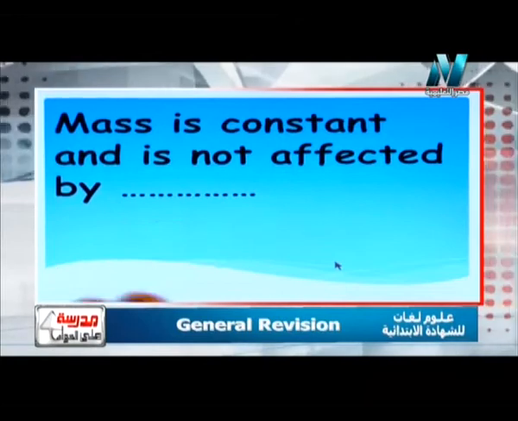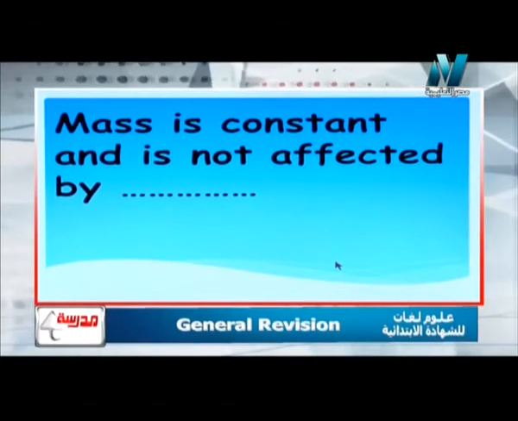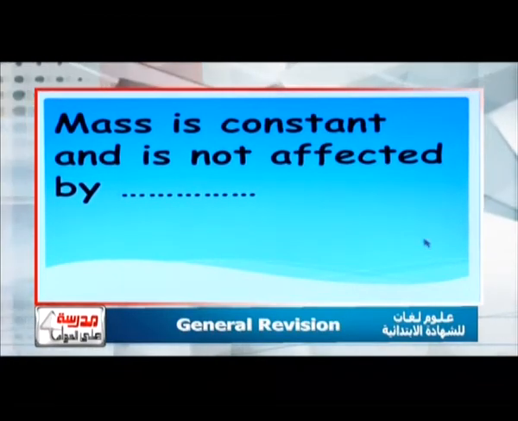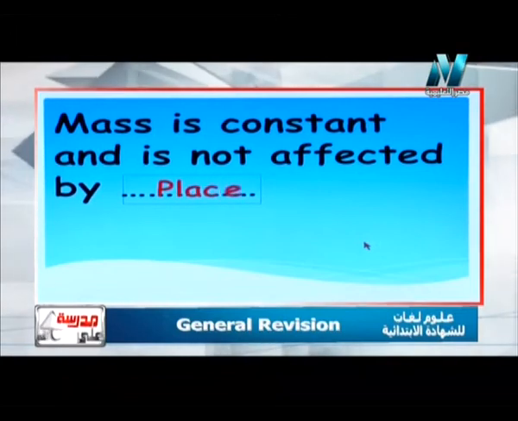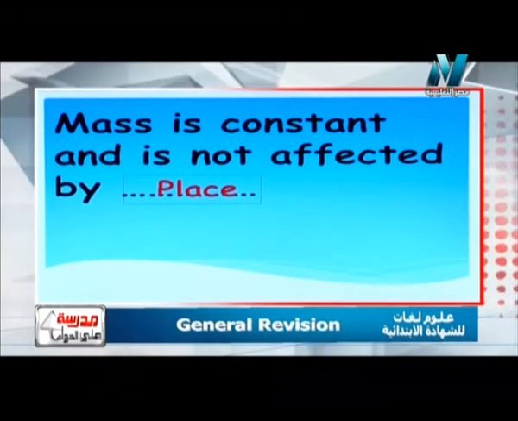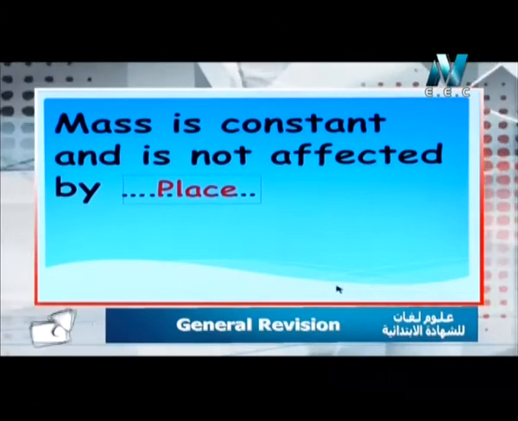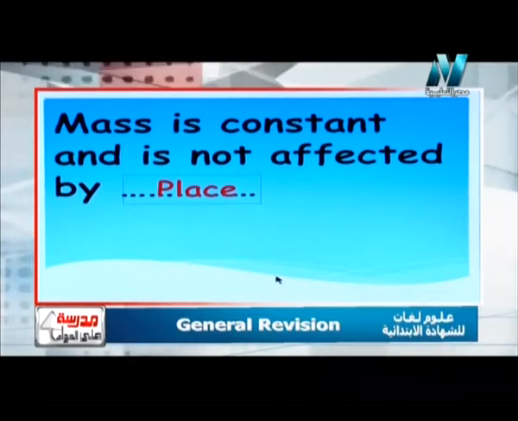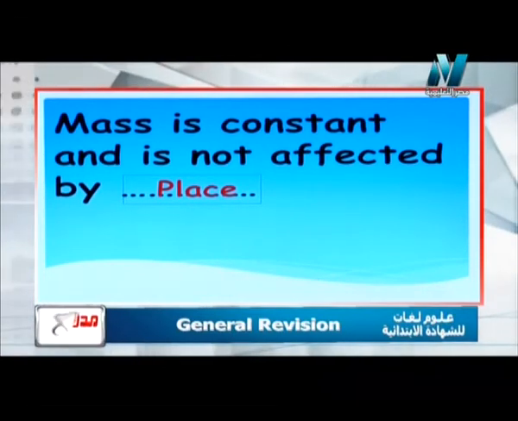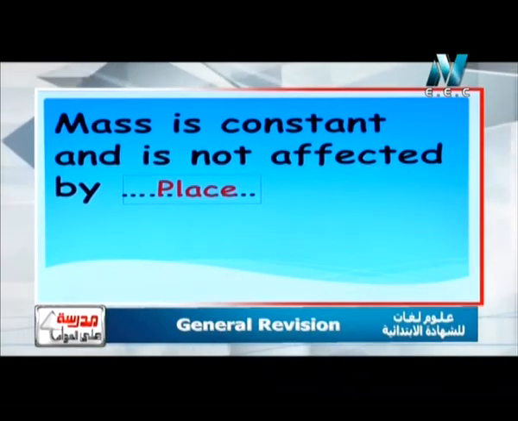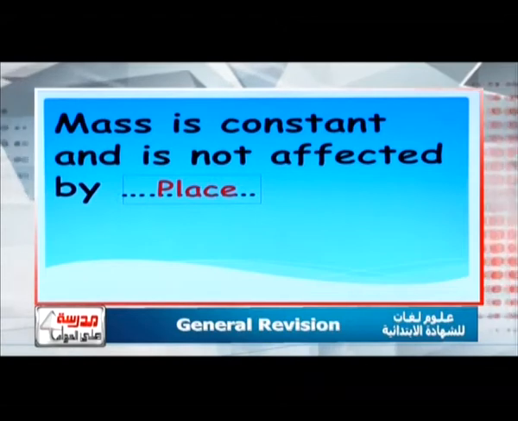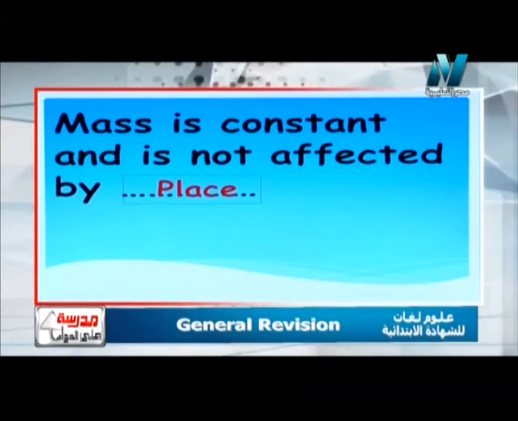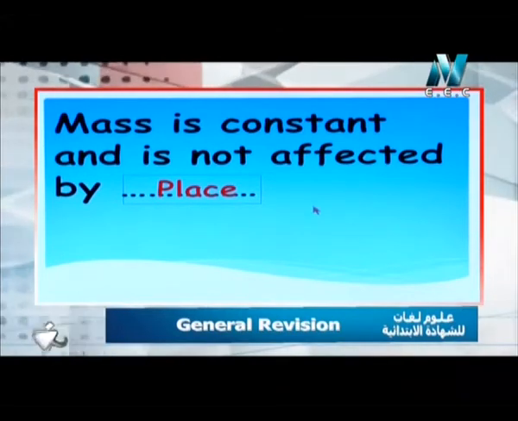Another question, it's also a complete question. Mass is constant and is not affected by what? Surely we can say that mass is constant value and is not affected by place. Again, mass is a stable value and is not affected by changing the place. So we can say that again and again, mass doesn't change from place to place. Only weight, which is the only measurement today you have studied, is the one who changes from place to place. But mass doesn't change from place to place.